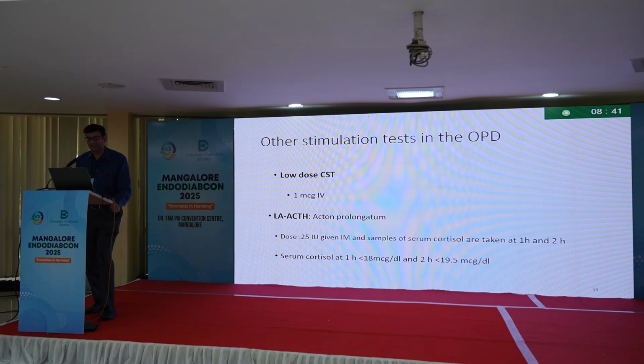When we were DM residents, we used to do something called the short synacthen test. That is, we used to give only 1 microgram of synacthen to see if the patient has secondary adrenal insufficiency. So usually in pituitary disorders, 1 microgram synacthen also will not be able to stimulate the adrenals. The long-acting ACTH, that is the Acthar prolongatum test, is done in some of our institutes where we give 25 international units of Acthar prolongatum IM, and we take a cortisol sample at 1 hour and 2 hours. If cortisol is less than 18 at 1 hour or less than 19.5 at the second hour, we say it is adrenal insufficiency.